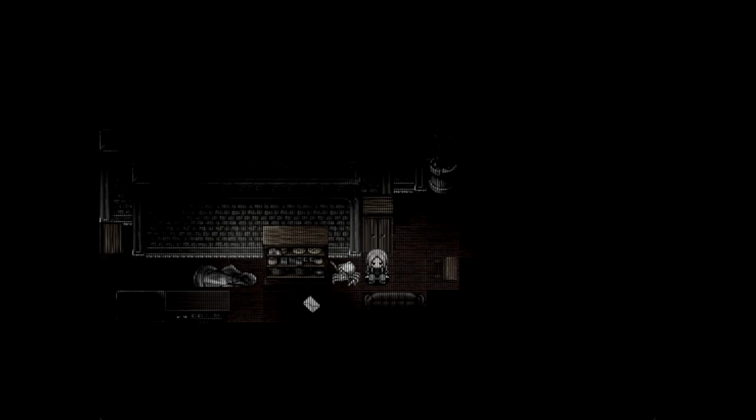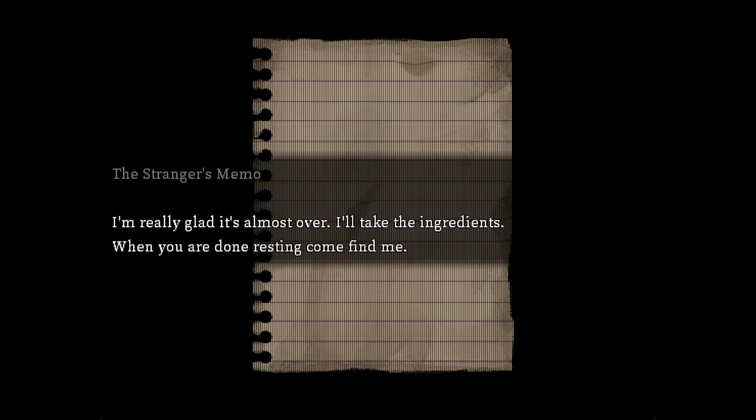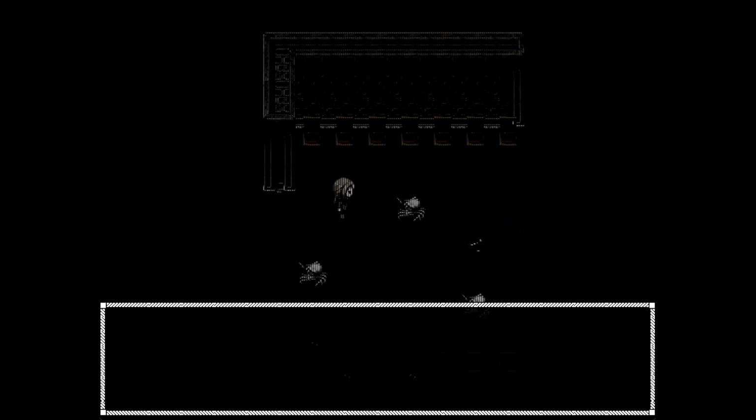After successfully escaping the woman, she wakes up and finds out the creature is gone, and a note was left on the floor by the stranger. He mentioned that he took the ingredient with him and tells Kat to find him once she's awake. Kat wasted no time and began searching. It takes her a while, but eventually she managed to find the stranger in a dark room.